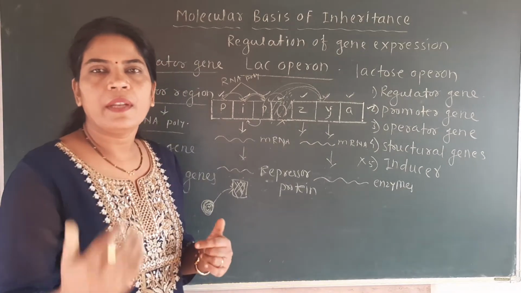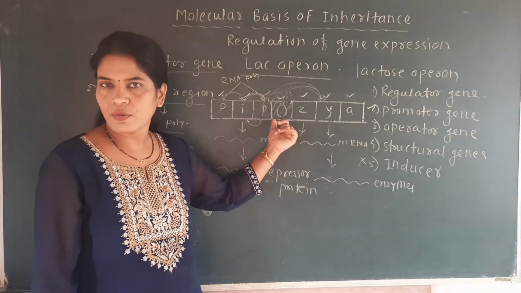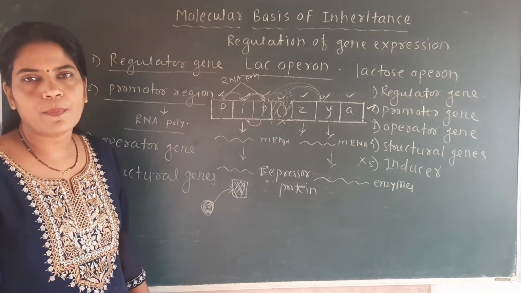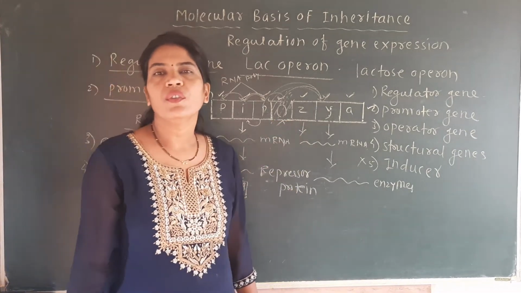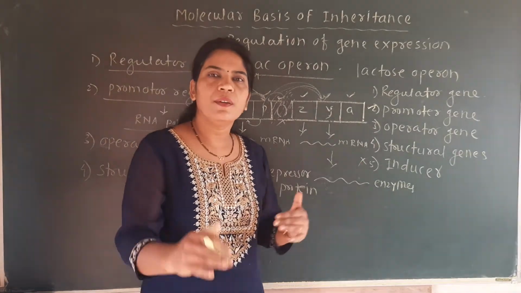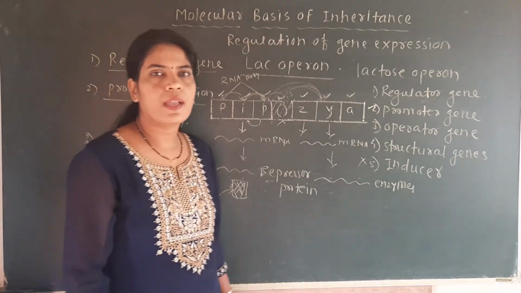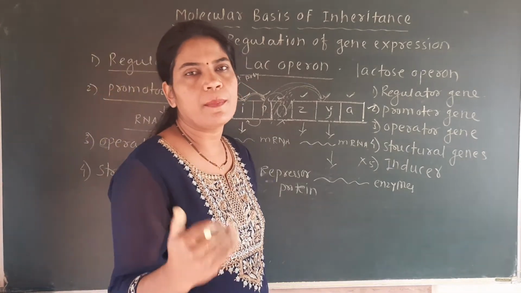But when the inducer is absent, the repressor protein easily binds to the operator, blocks the activity of the operator, and that's why the operon gets switched off. So these are some of the important points about the inducer.